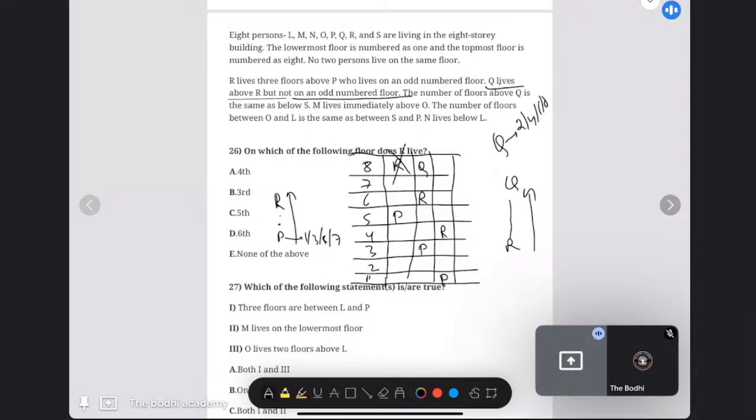But we will just look at the next line. The next line says the number of floors above Q is the same as below S. So in the second case, it is clear that S will come on the first. In the third case, if I take Q on the 6th, then S will come on the third. But if I take Q at the top, then S has to come on the bottom, which is not possible. So Q will come on the 6th, and in that case, S will come down.